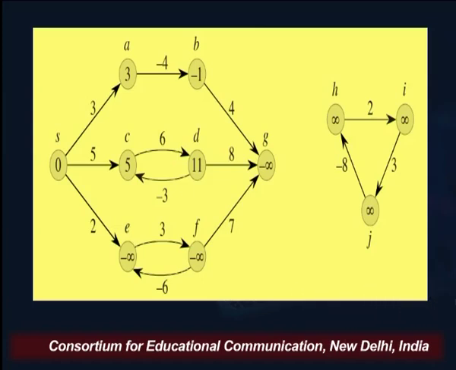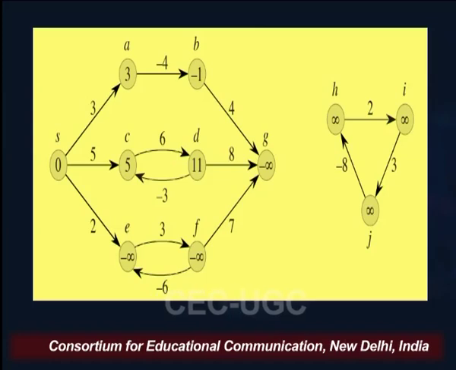Then taking a route back from F to E, 5 plus minus 6 is minus 1, instead of 2 inside E. And if we keep moving in this cycle from E to F and then from F to E, with every move we will be able to decrease the cost of reaching E from S every time.